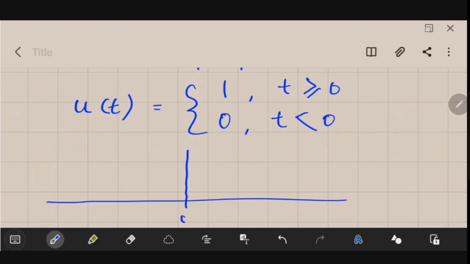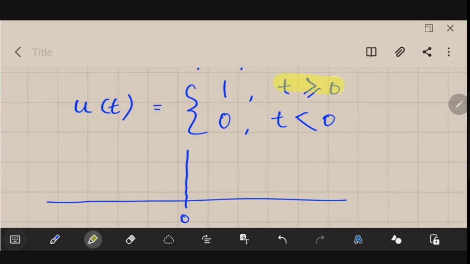So this is your 0. This signal will be present only towards the right. On the left, there will be no signal. That is one thing that is clear. It is written u of t is equal to 1 for t greater than or equal to 0.